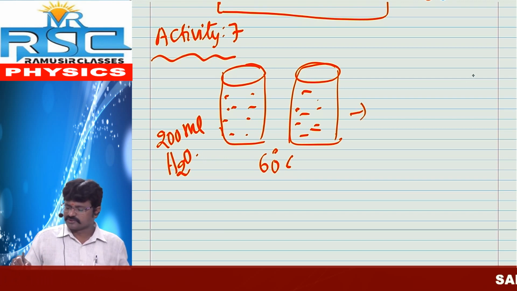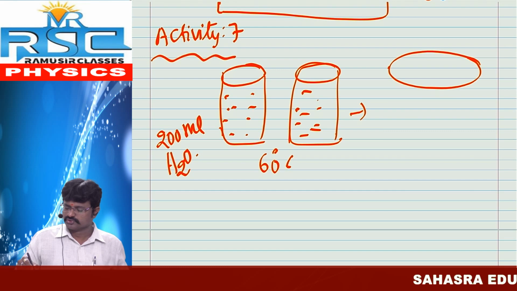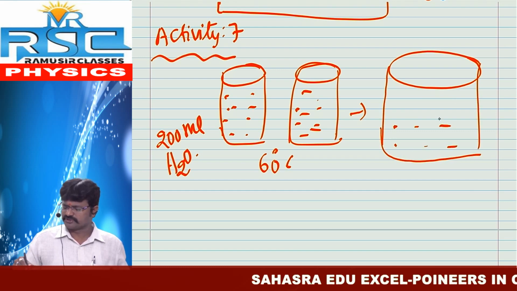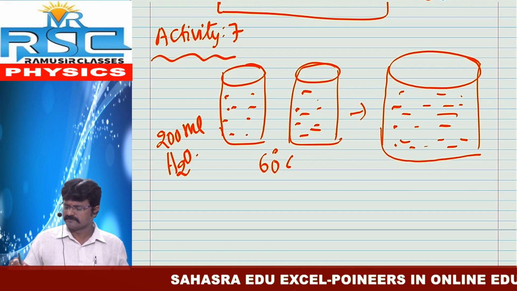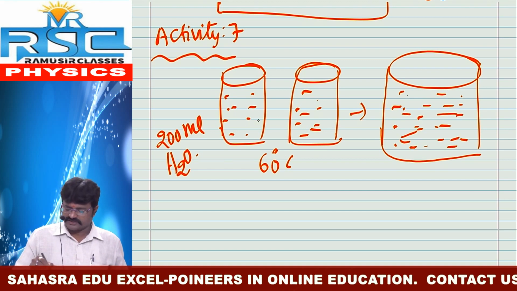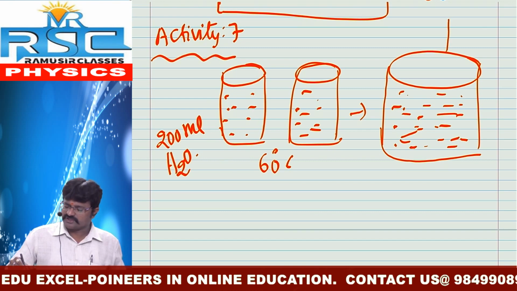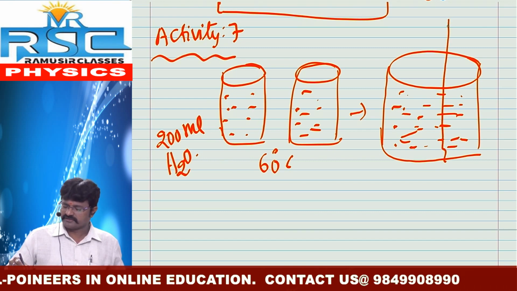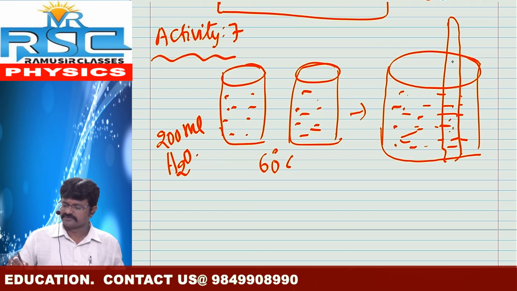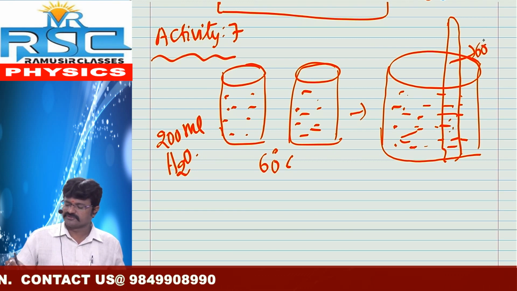Then I want to pour the water of these two beakers into a large beaker. Then with the help of the thermometer, once again we have to find the temperature. So what about this temperature?